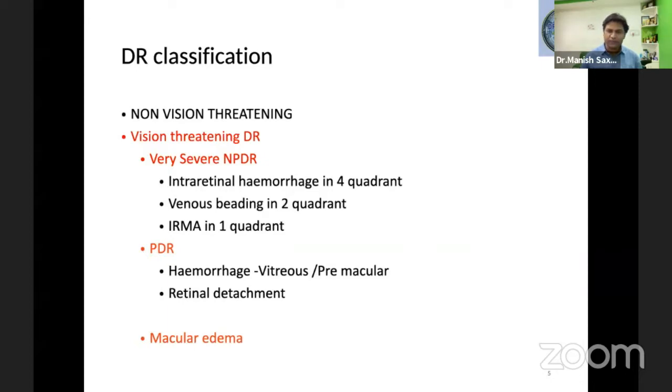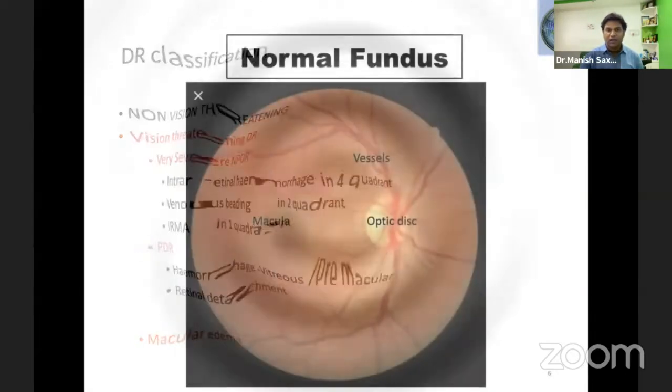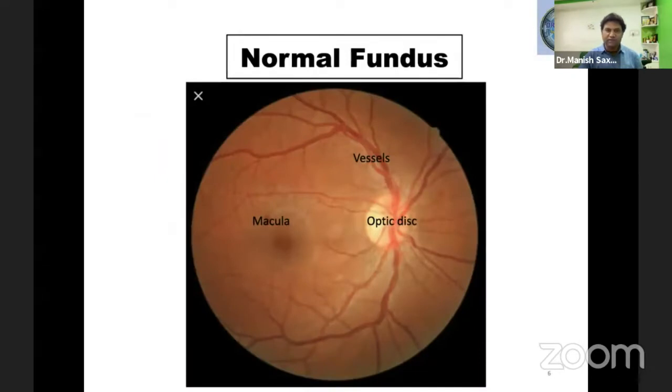Before we move, we should learn what exactly the normal fundus is. The normal fundus contains the optic disc, the macula centrally, and the vessels. This is the normal disc.